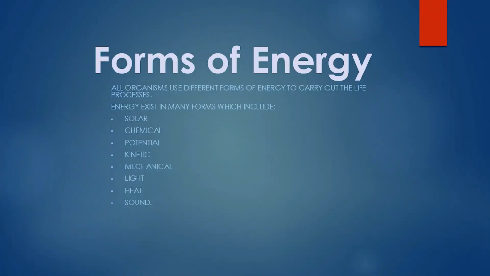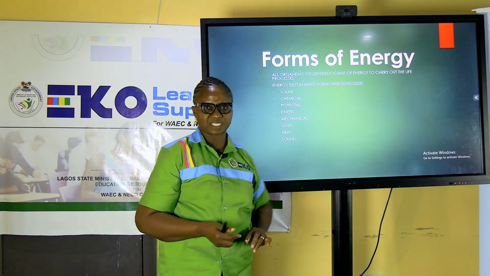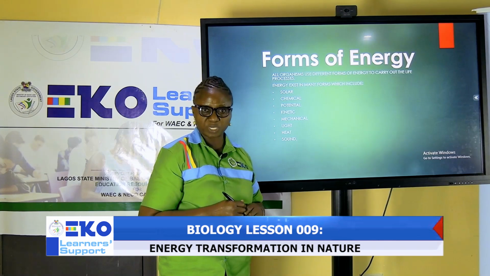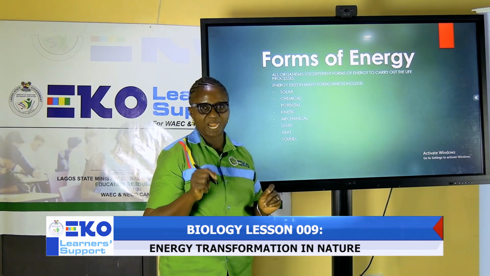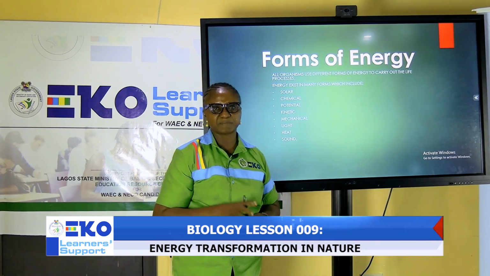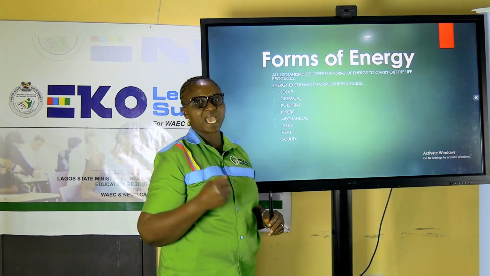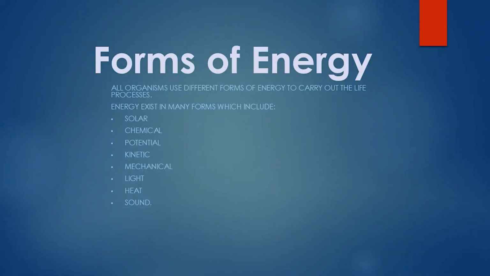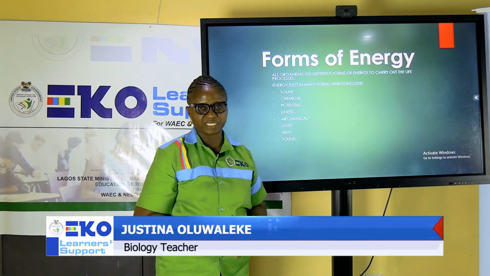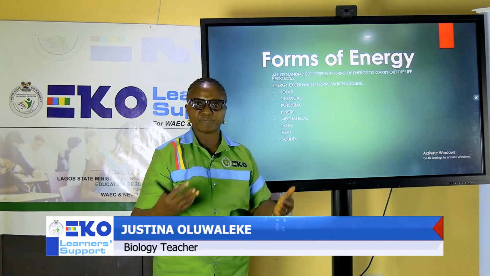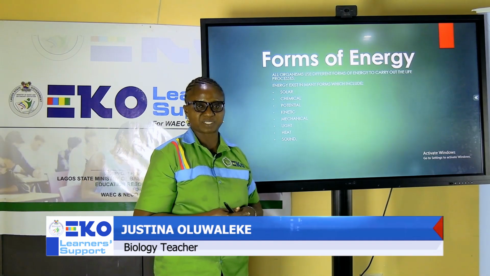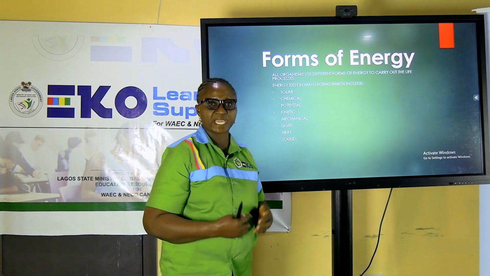I mentioned earlier on that solar energy enables organisms to photosynthesize. What is that group of organisms that are able to photosynthesize? What do we call them? We call them plants. So plants have the ability to trap the solar energy, which they use to produce their own food. As they produce their food, the solar energy becomes converted into chemical energy, which is stored in the body, and they use part of it for their various activities. Animals cannot produce food by ourselves. What do we do? We depend on already made food.